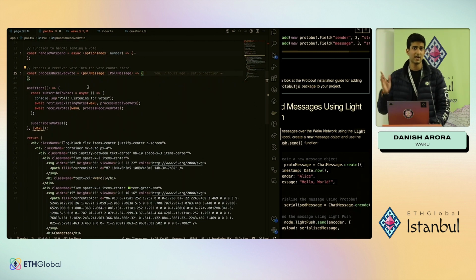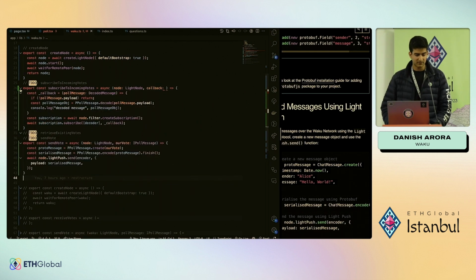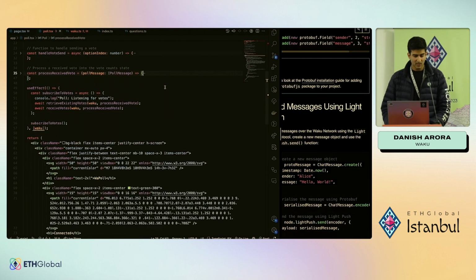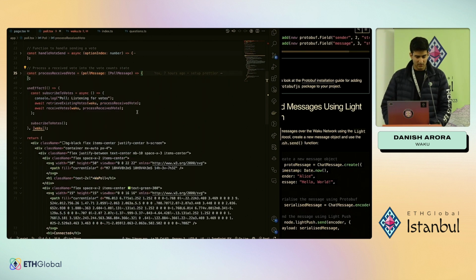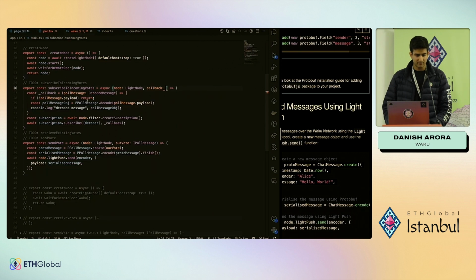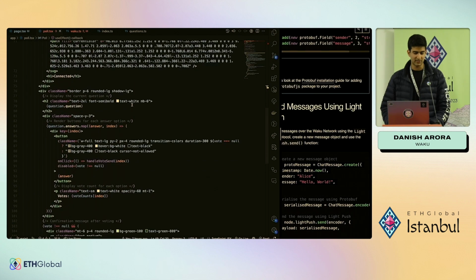Now on use effect, well, we handled sending votes. The next thing we want to do is subscribing to events, right? And we have a function for that as well. Subscribe to incoming votes. That uses filter, and it takes in a callback, right? Now that callback is actually our process received votes that increases the counter. So here we're gonna call our subscription function, and that is pretty much it.